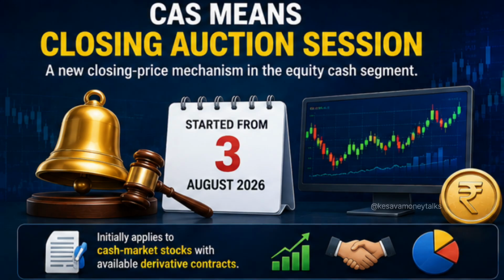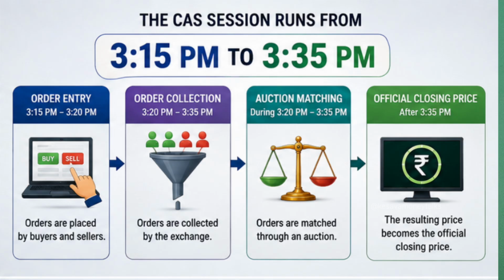And final summary, let's quickly revise. CAS means closing auction session. It is a new closing price mechanism introduced by SEBI in the equity cash segment. It started from August 3, 2026. Initially, it applies to cash market stocks with available derivative contracts. The CAS session runs from 3:15 pm to 3:35 pm. Orders are collected and matched through an auction. The resulting price becomes the official closing price.